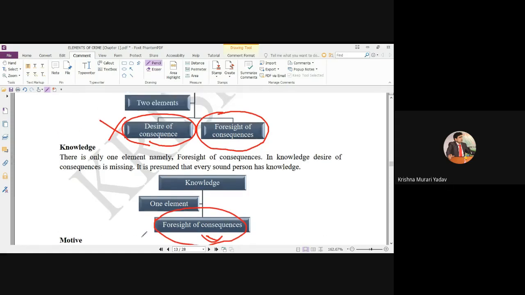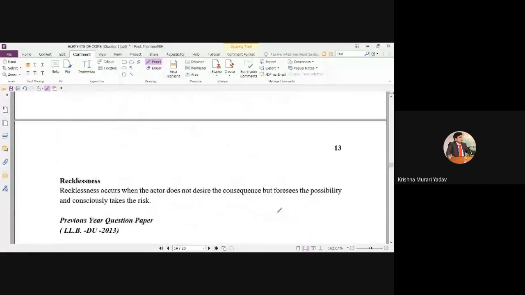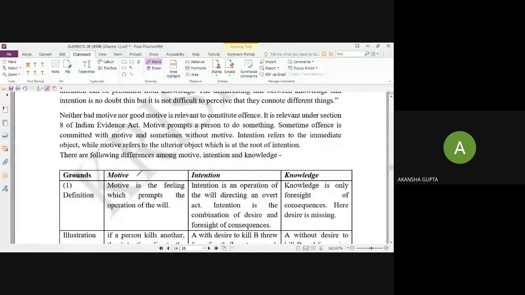Any questions? Intention, knowledge? No, sir. Okay, thanks. These are the points regarding the motive. You can also read; here I have made the differences between both.